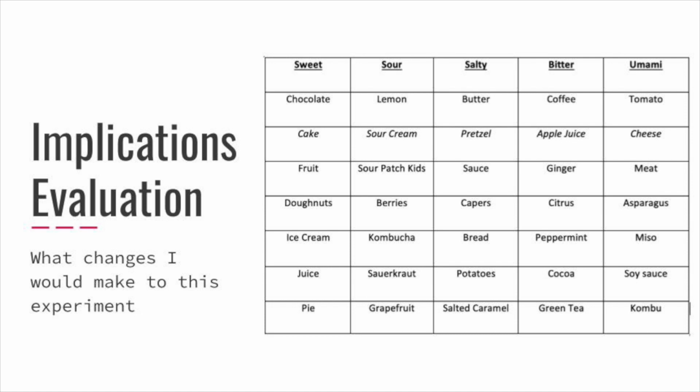Another takeaway I felt was that not all foods seem to match the taste sensation. For example, what surprised me was that a good portion of participants didn't taste anything bitter when they had the apple juice. So a couple participants gave me recommendations on what they prefer to be bitter. And so I provided a chart on this side after I've done some research of what foods seem to match what taste sensation. And even a couple participants gave me recommendations for sour. They didn't believe the sour cream was very sour, which I thought was interesting.